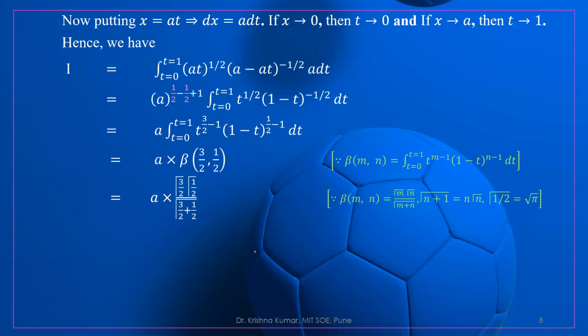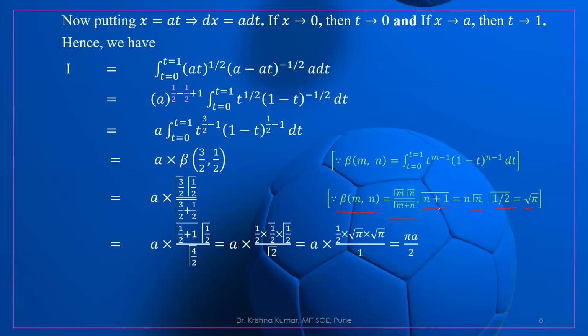Again we know that beta of m, n is equal to gamma m gamma n divided by gamma of m plus n, and gamma n plus 1 is equal to n gamma n, and gamma 1 by 2 is equal to root pi. So how can we write it? This is gamma 3 by 2 gamma 1 by 2, divided by gamma of 3 by 2 plus 1 by 2. If we simplify, what is gamma 3 by 2? We apply the second formula: gamma 3 by 2 can be written as gamma of 1 by 2 plus 1, or 1 by 2 gamma 1 by 2.